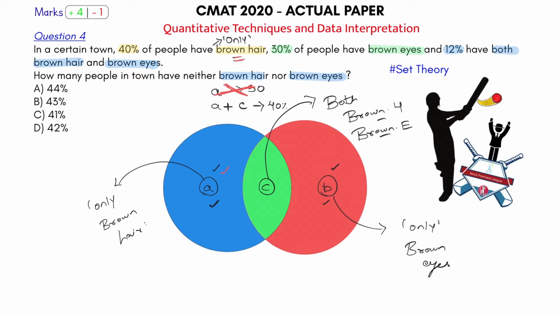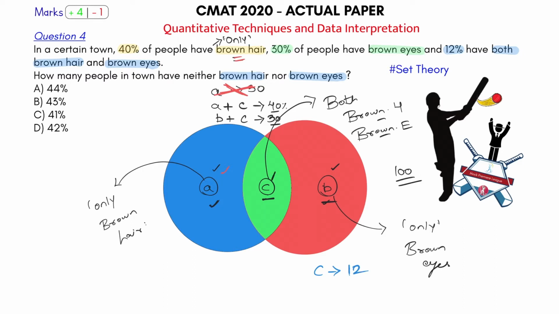Similarly, they told me 30% of the people have brown eyes. So this is total brown eyes, not only brown eyes. So, sorry, B plus C. So B plus C is equal to 30. These are the two equations that I get, and total is obviously 100%. So 40 is here, 30 is here. And 12% have both. So this is quite simple. If 12% have both, which means 12 have both. So C is equal to 12. So now the question is solved. That's why it's a sixer.